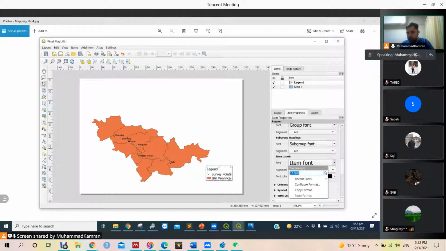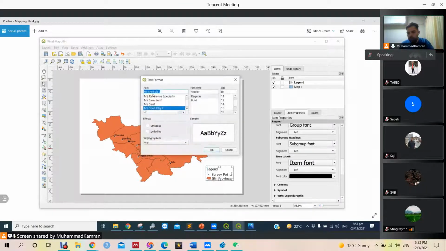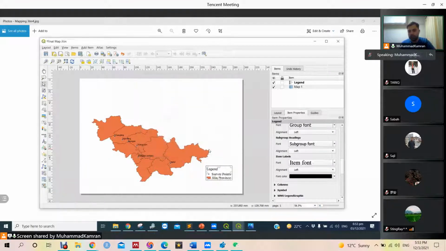This should be 18, I think. That's enough. We can change the color of font, and also we can change the font itself. Let's put Times New Roman here. So this will be our legend here.